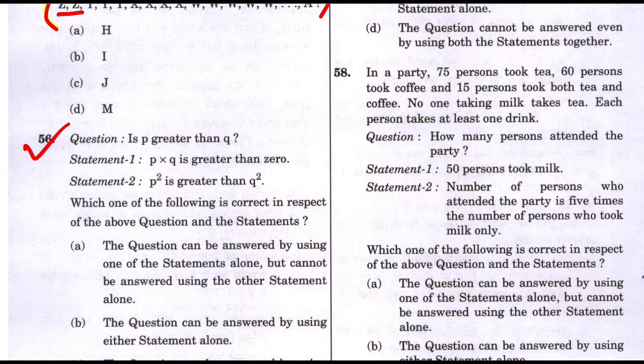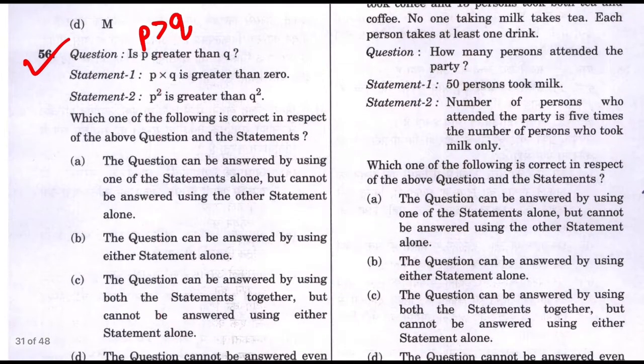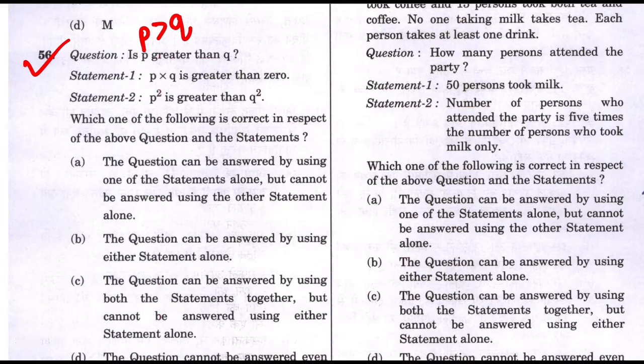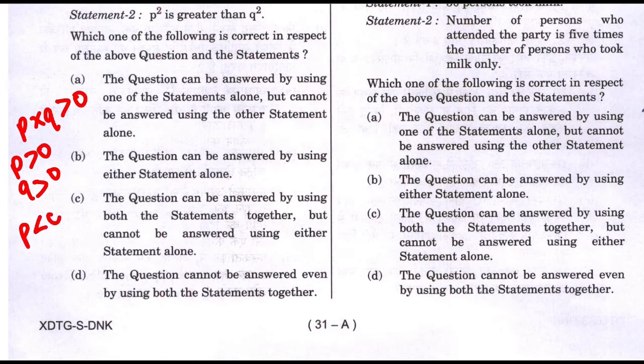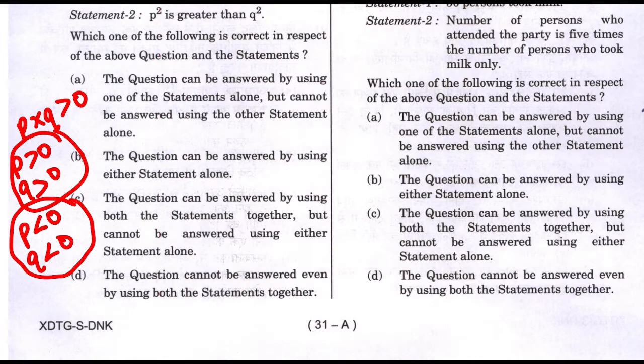Is P greater than Q? Suppose P is greater than Q, I don't know. Let's see. The first statement given is P into Q is greater than 0. If P into Q is greater than 0, what could it mean? It could mean that both P and Q are positive, or both P and Q are negative. Only then could the product be greater than 0. Either both are greater than 0 or both are less than 0. We don't know, we don't care, but for now the first statement says only this much.